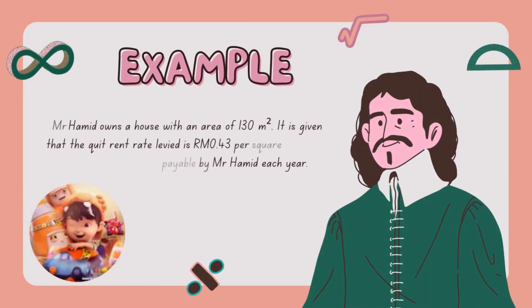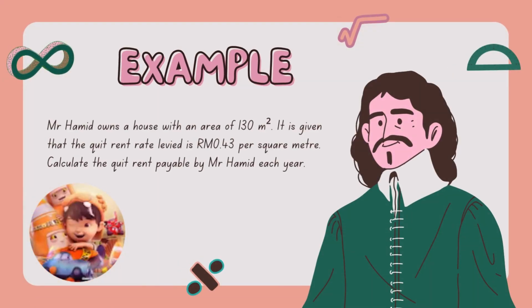Okay, now I'm going to talk about an example of quit rent. Mr. Amin owns a house with an area of 130 square meters. It is given that the quit rent rate levied is RM 0.43 per square meter. Calculate the quit rent payable by Mr. Amin each year. So now we're going to find the solution.